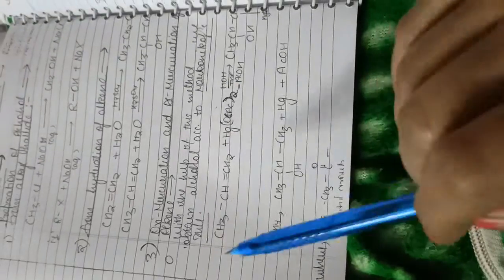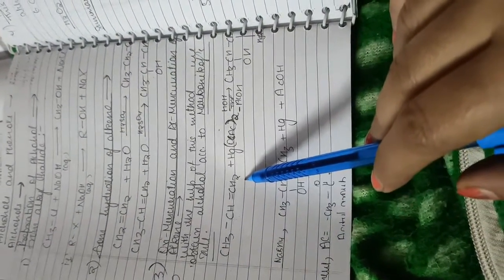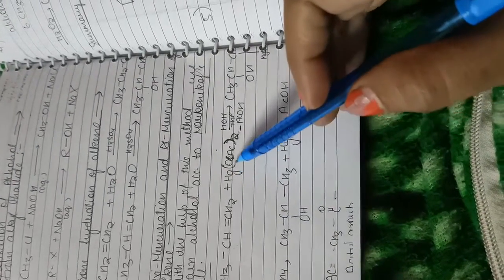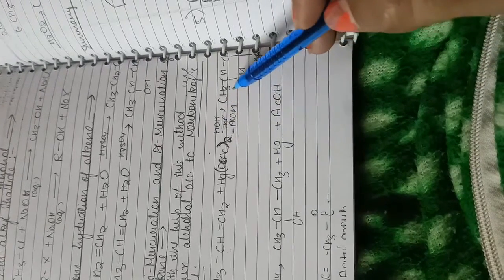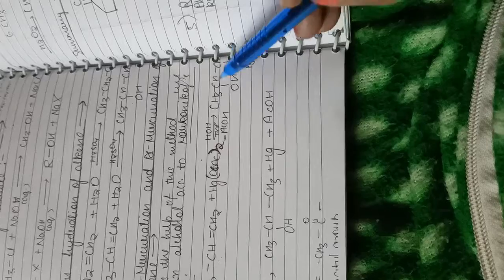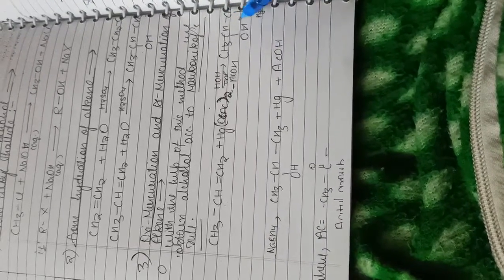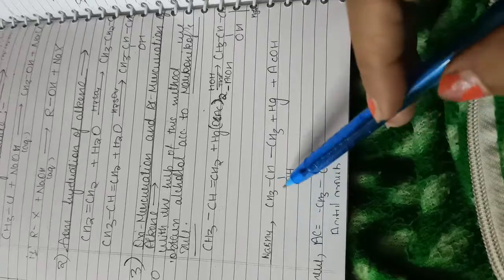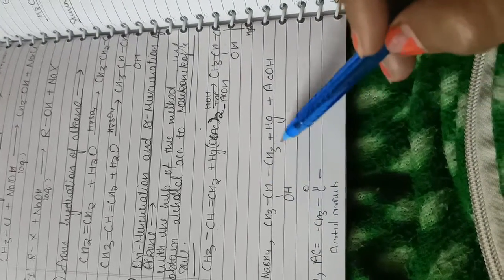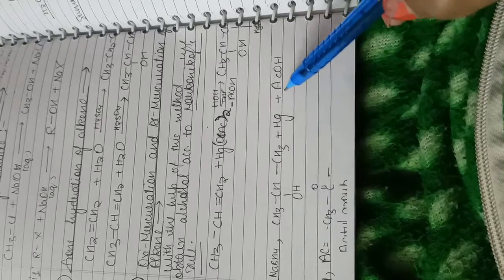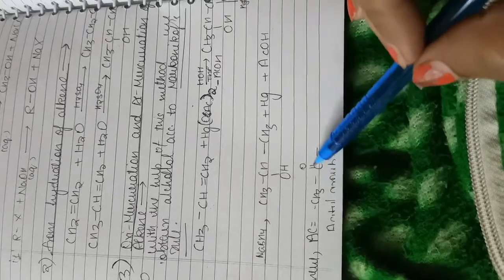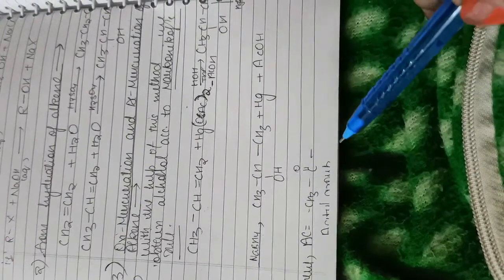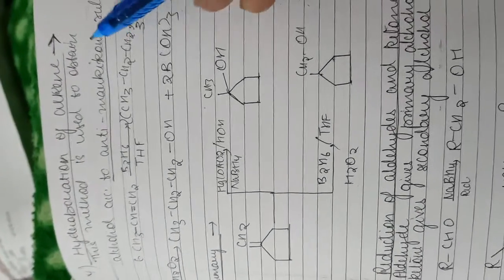Fine. So here, CH3CH=CH2 reacts with Hg(OAc)2 and H2O, and it gives the mercury intermediate. Then in the presence of NaBH4, it gives CH3CH(OH)CH3, with AcOH, where Ac is CH3-C=O. Okay, understood.